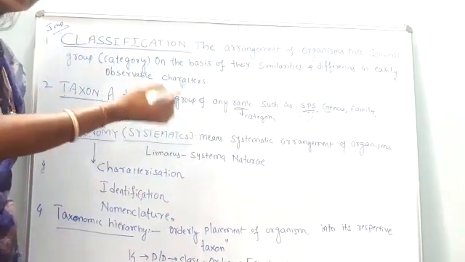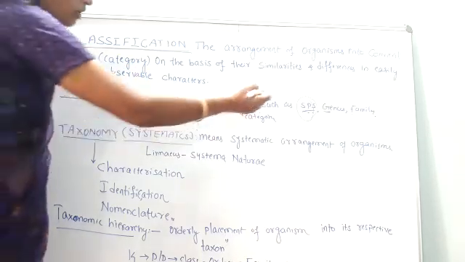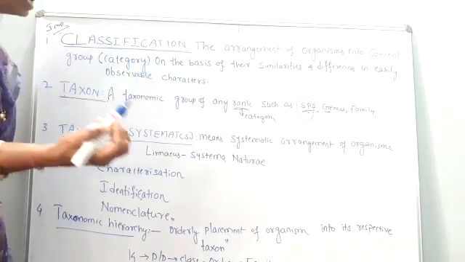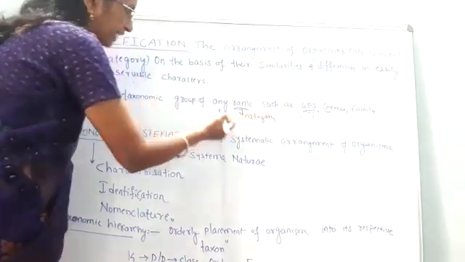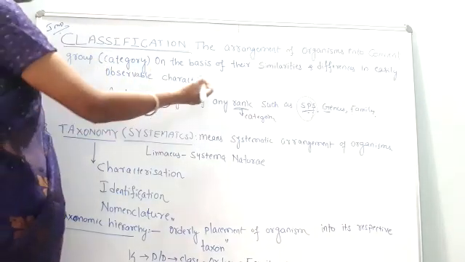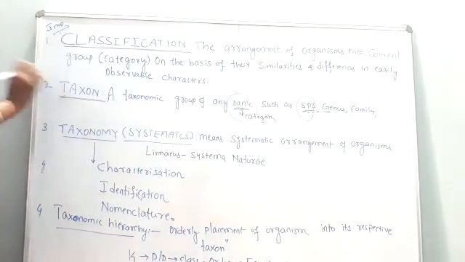Each one is known as a taxon. If many are there, we call them taxa. Taxa means many, all different. The group of taxon are called taxa, and the single one is called taxon. So the taxon definition is clear: it is a taxonomic group of any rank or any category.